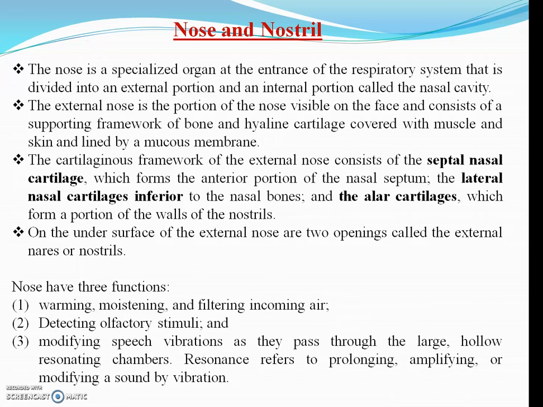The external nose is the visible part. It is a framework of bones and hyaline cartilage. It contains three cartilages, that is septal nasal cartilage, lateral nasal cartilage, and alar cartilage. Septal cartilage forms the anterior portion of the nasal septum. Lateral cartilage forms the inferior portion of the nasal bones. Alar cartilage forms the walls of the nostrils. Then the two openings on the nose are called nostrils or nares.